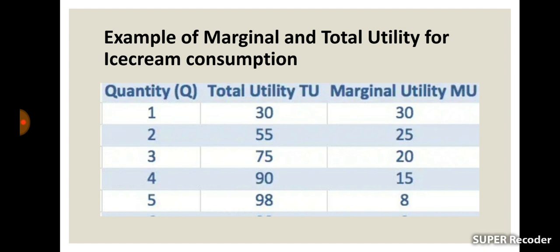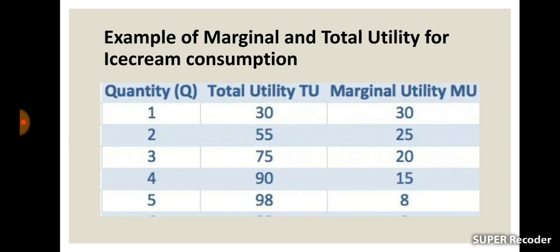When this person consumes 2 units of ice cream, his total utility will be 30 plus 25, 55. And if he consumes 5 units of ice cream, the total utility will be the total of utilities derived from all the 5 units. That is, 30 plus 25 plus 20 plus 15 plus 8, which equals 98.